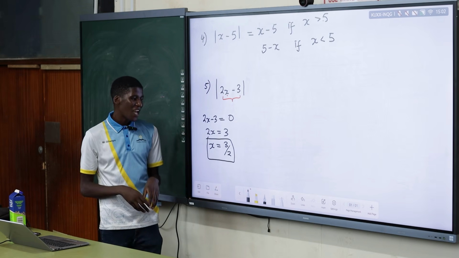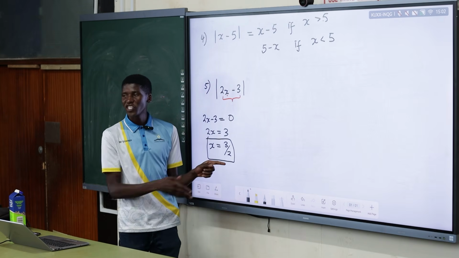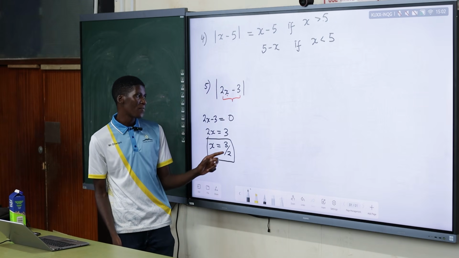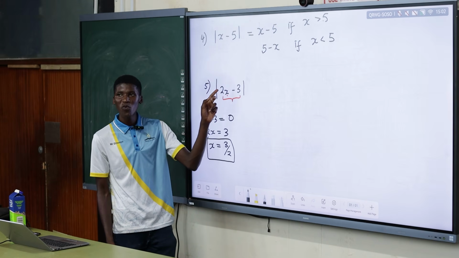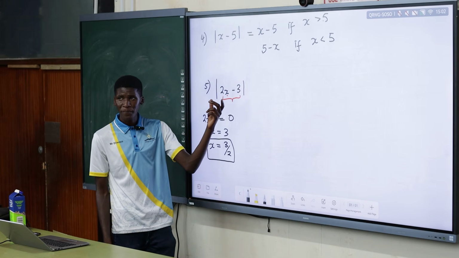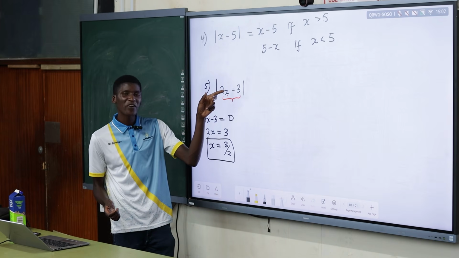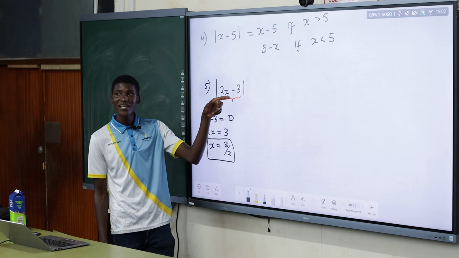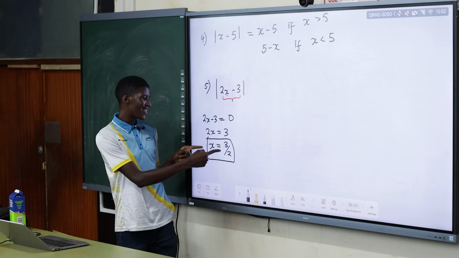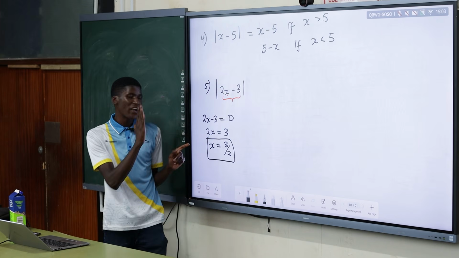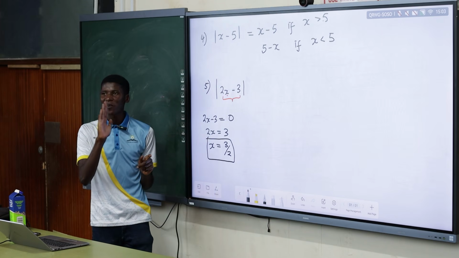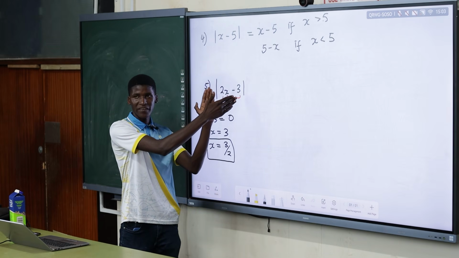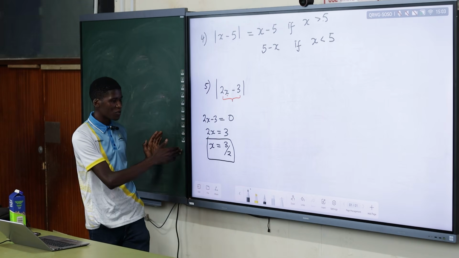You can test it now, since you are still practicing and in the exam you won't have a calculator. Take a number below 3 over 2, like 1. 1 is below 3 over 2, isn't it? Yes, because 3 over 2 is 1,5. So if you put 1 here, this will be 2 times 1 minus 3, which is a negative number. Take any other value, take 0 for example. 0 is less than 3 over 2. If you put 0 here, this will be 0 minus 3, which is negative 3. It's a negative number. So basically this value of x serves as a point, because 0 is neutral, it is neither negative nor positive. So values of x greater than 3 over 2 will give us a positive expression, but values of x less than 3 over 2 will give us what?